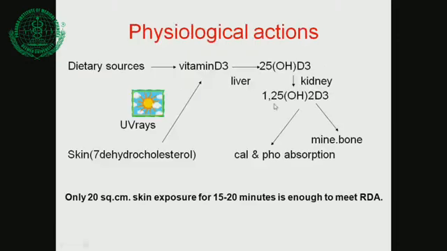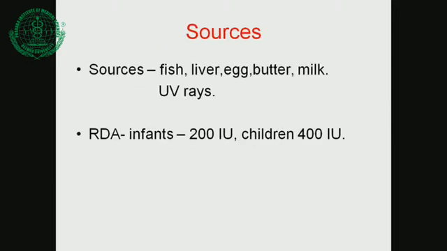Calcitriol. This is the active form of vitamin D, and this active form acts on bone, kidney, and intestine to absorb calcium and phosphorus from the intestine and kidneys, and it also helps in mineralization of the bone. Okay, so you may get a question on pathophysiology of vitamin D. You must know the pathophysiology of rickets, why it occurs. So this diagram, this flow chart, is very important for you.